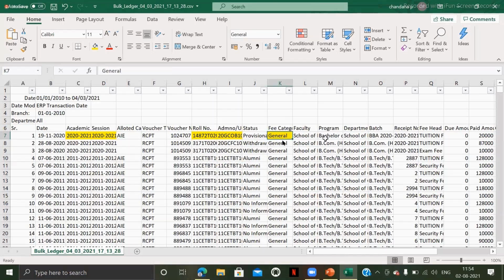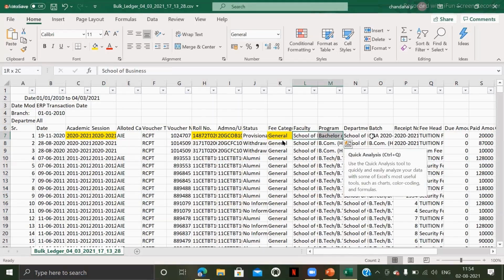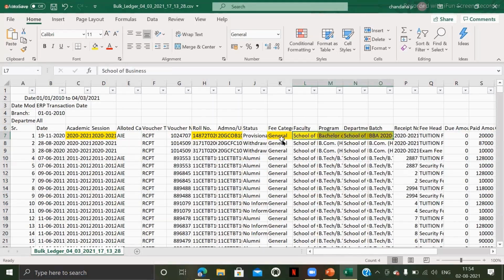And coming to the faculty, program, department and batch. This is very simple, like each and every student, he or she will belong to a specific faculty. Faculty is nothing but, let us assume it as a School of Engineering. So School of Engineering will be offering different programs like BTech, MTech, right? And under each and every program, there will be different departments.